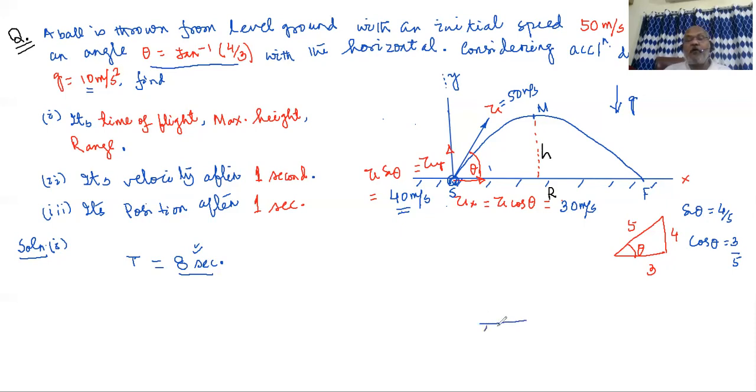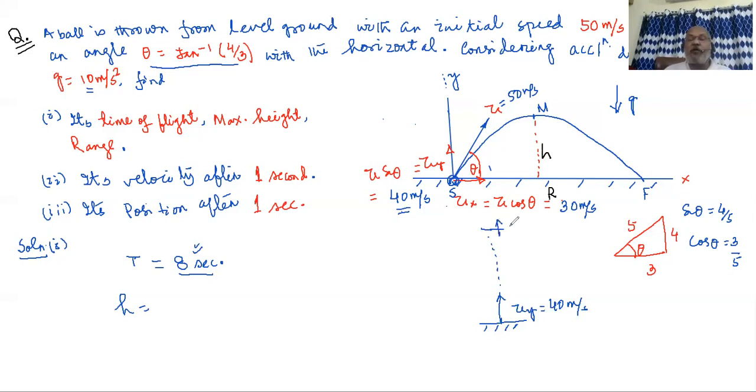We are going for the maximum height. We know maximum height is the vertical displacement, that is h. If I separate the vertical motion, you know our initial vertical velocity was 40 meters per second. We remember g, that is 10 meters per second square. If I separate vertical motion, then the ball, without going to the right or to the left, will be going straight up.